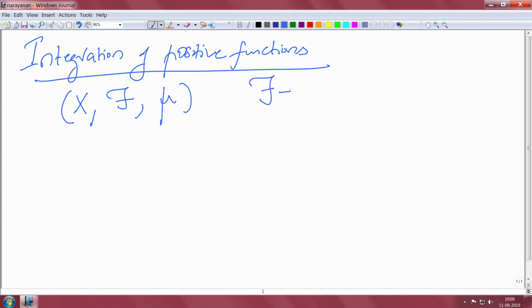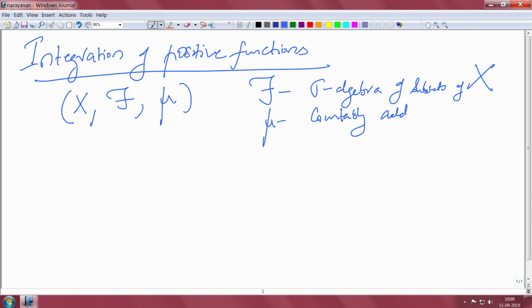So, script F is a sigma algebra of subsets of X, and mu is a countably additive measure. We will be defining integration with respect to mu over the space X.